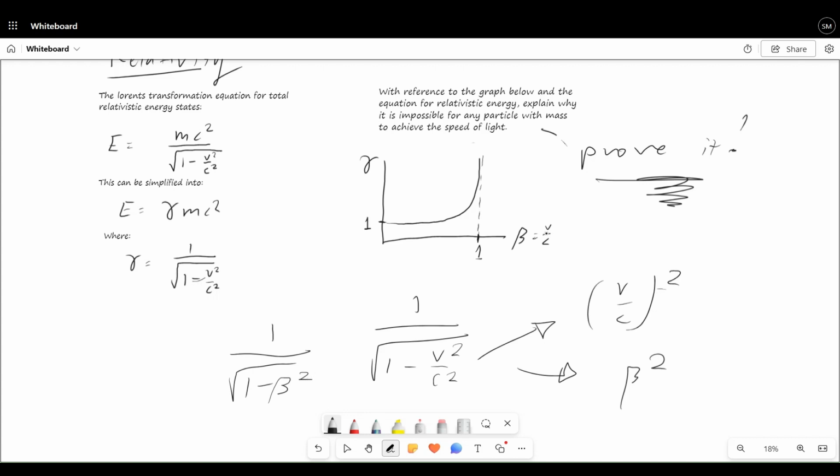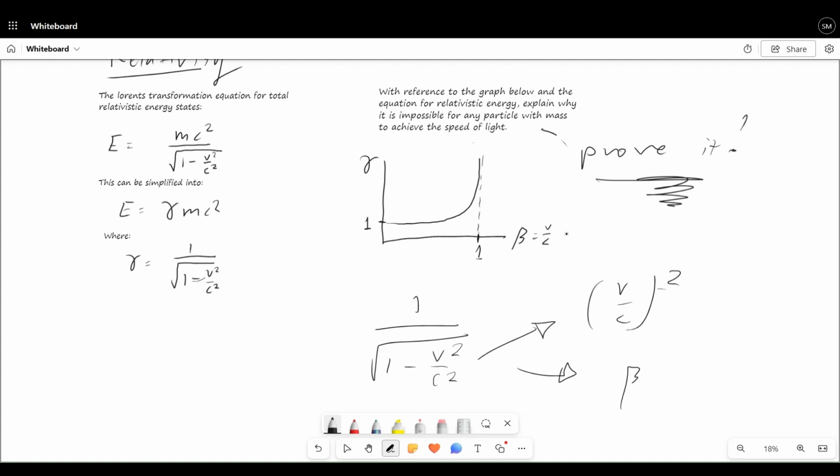And we know beta becomes 1 when velocity is equal to the speed of light. So if this becomes 1, it becomes 1 squared. So 1 minus 1 squared, which is equal to 0. And then this whole equation will become 1 over root 0. And yes, this does go to infinity. So now we know what happens.